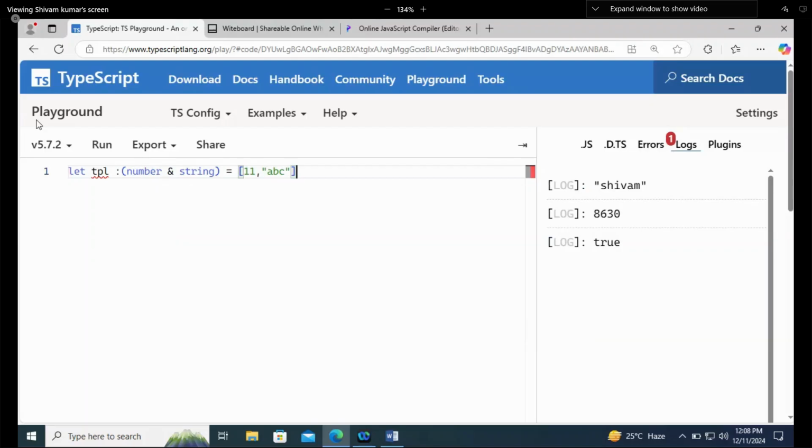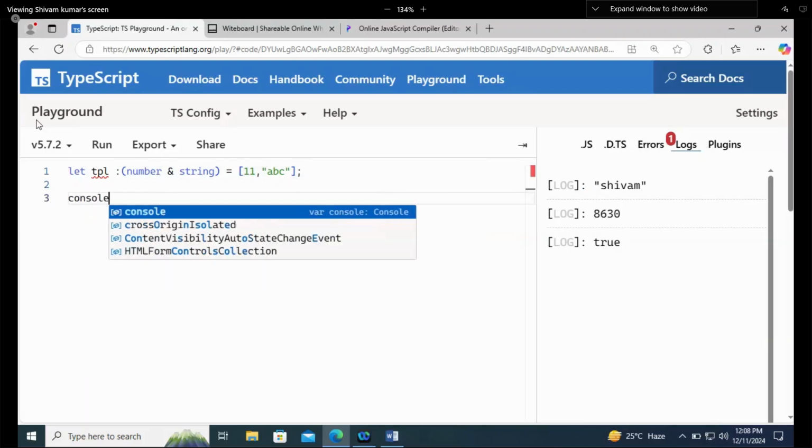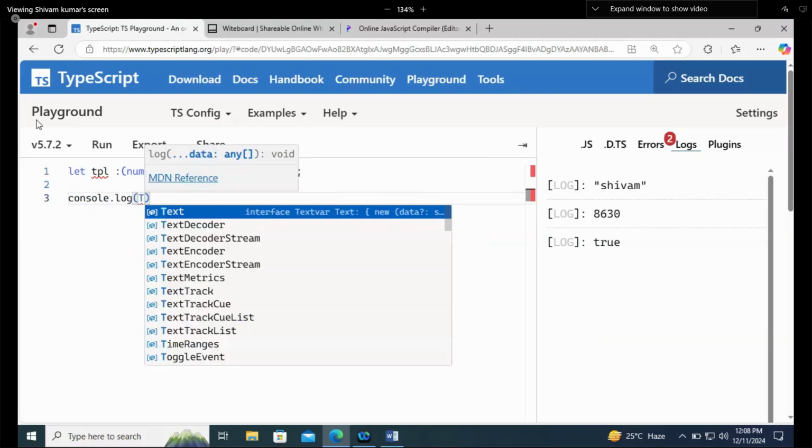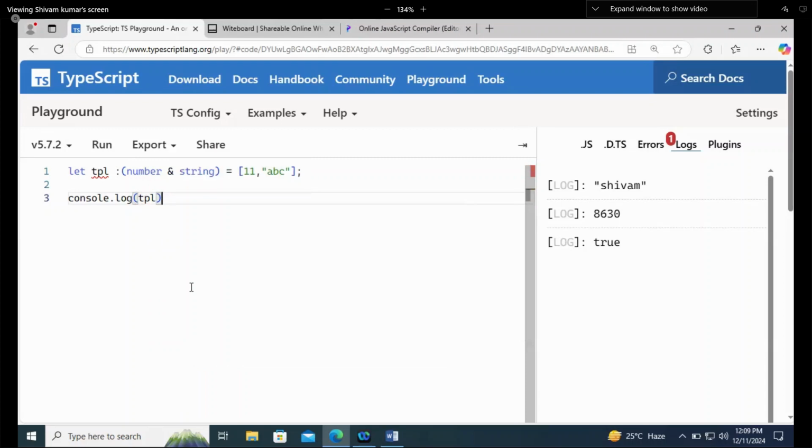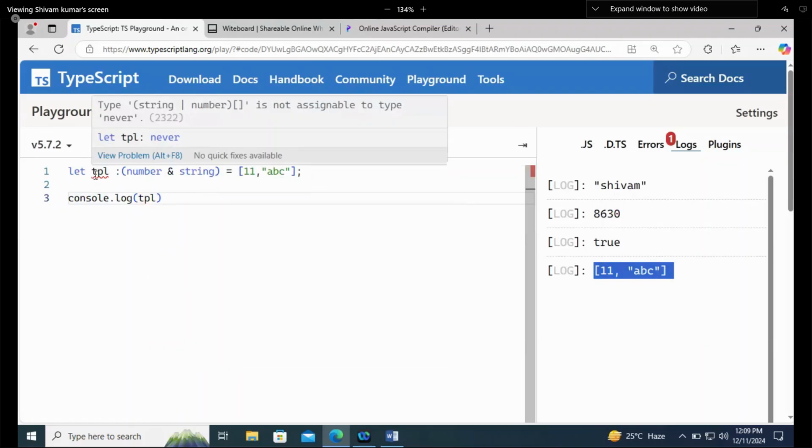So we are running into an error. If you check the error, once you try to print TPL, it prints 111 ABC, meaning there is no particular error. But as it is TypeScript, check the error.